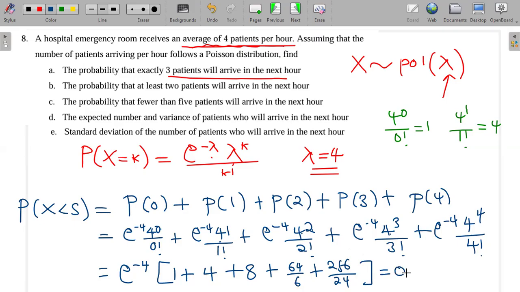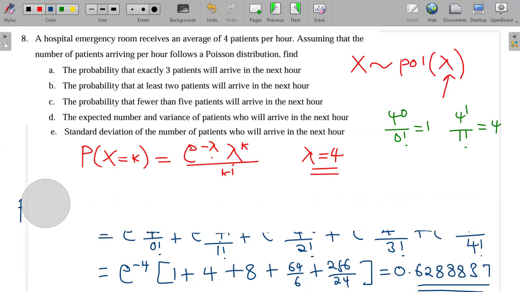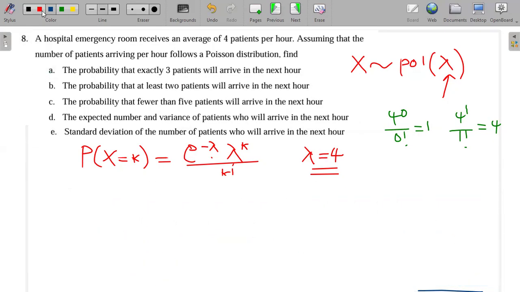I'm getting 0.6288837 to 7 decimal places. Okay, I'm done. The last question is not difficult. They're just saying find the expected number and variance of patients who arrive in the next hour. The expected value is just equal to the average, which is 4.